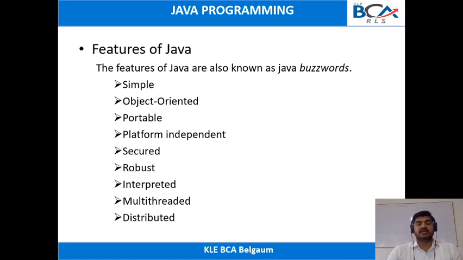Java is multi-threaded because it uses the concept of threads. A thread is the smallest unit of a program. Threads share the common memory. Using Java, we can develop a distributed application. So these are the features of Java.